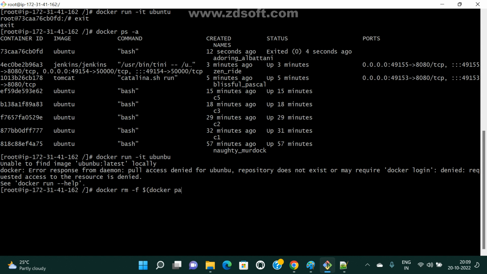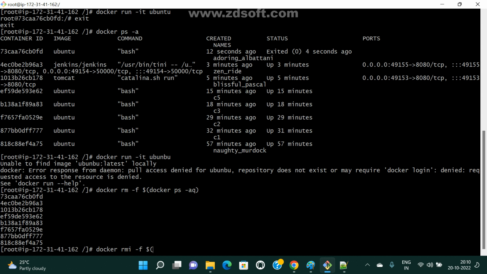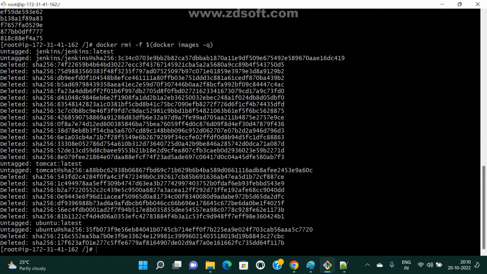Docker ps -aq. I deleted all these things. Don't confuse here. Now docker rmi -f, docker images -q. Now I deleted all images also.